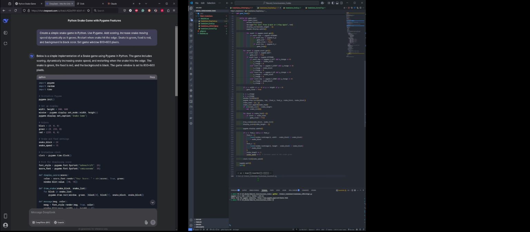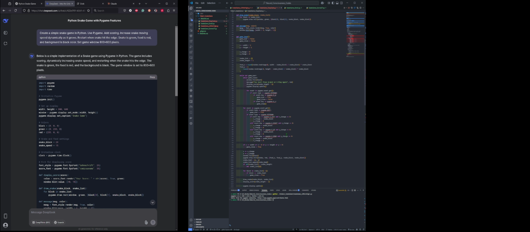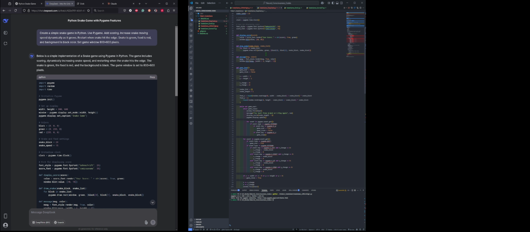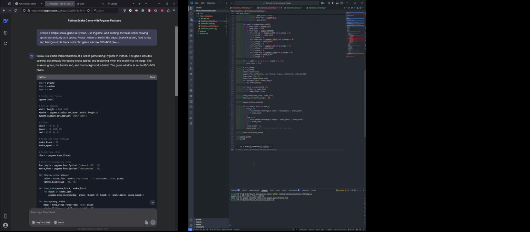I save it. Again, I think it's the same issue with PyLint. It's saying module Pygame has no init member. So it's a PyLint issue, but this is not a severe thing to think about right now. So I can run this file. I just need to rename it to deepseek.py. Yes, that's the file name, and then let's see if it's running.